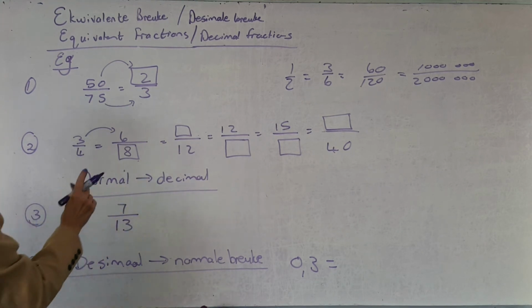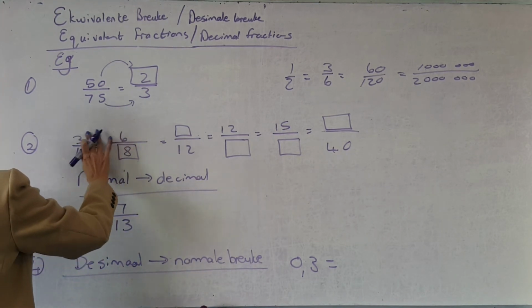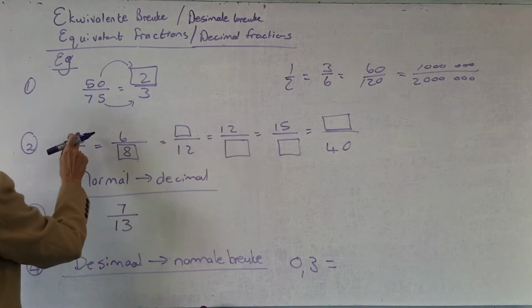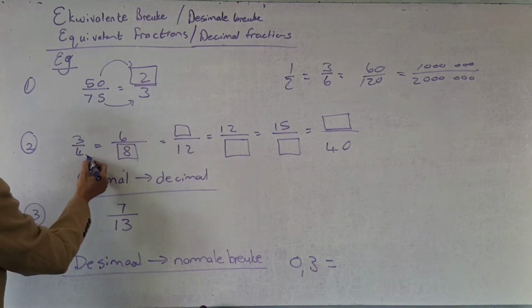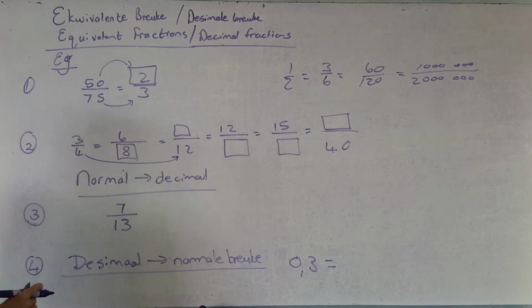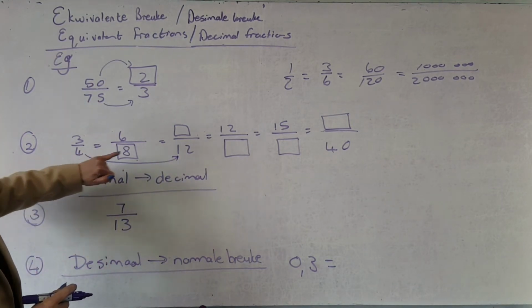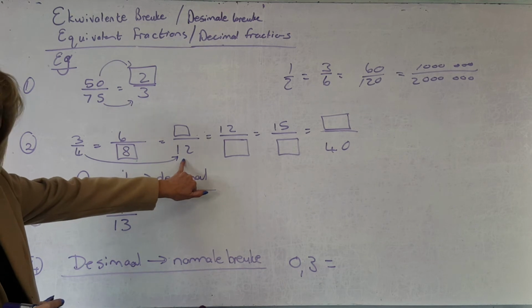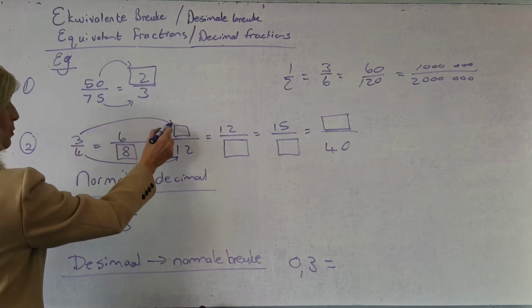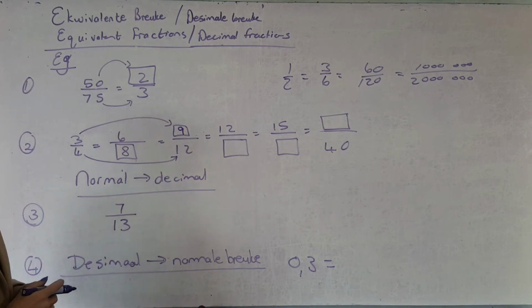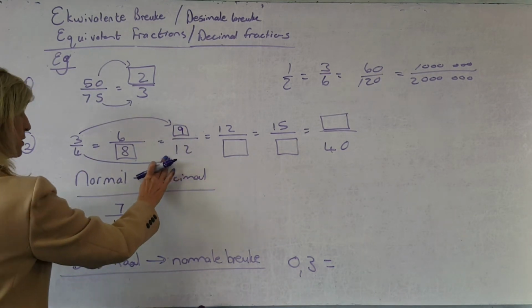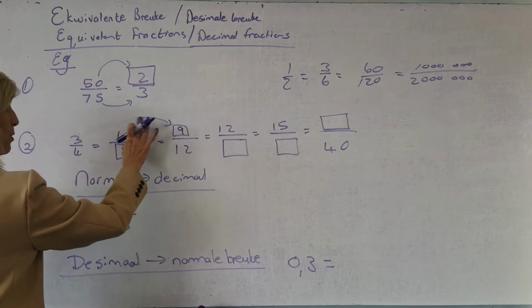Yes. So now, the best thing to do is not to look at this one going there, but to look at the original one. Die oorspronklike een het ek gesê 4 maal met wat? The original 4 was timed with 3. So I have to time again with 3. And if I time 3 with 3, I get 9.